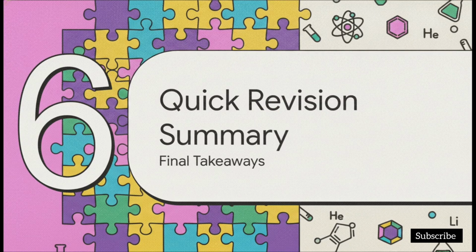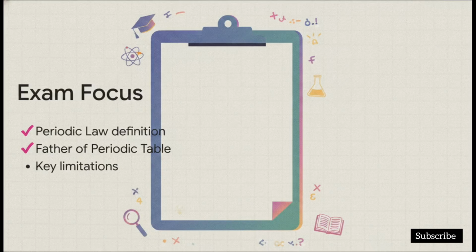Section 6, Quick Revision Summary. Let's pull all these amazing puzzle pieces together. Okay, if you're taking notes for your exams, these are your absolute must-knows from today's explainer. First, be able to state Mendeleev's periodic law perfectly. Properties are periodic functions of their atomic masses. Second, know exactly why he's the father of the table, because he gave us the first widely accepted systematic classification. And finally, be ready to list those key limitations, especially that tricky, uncertain position of hydrogen.